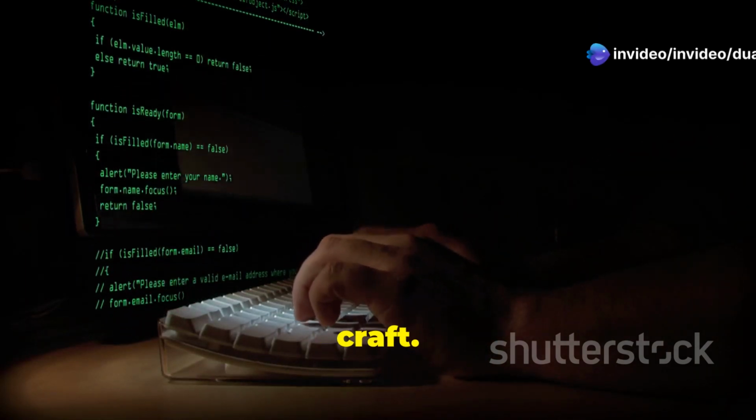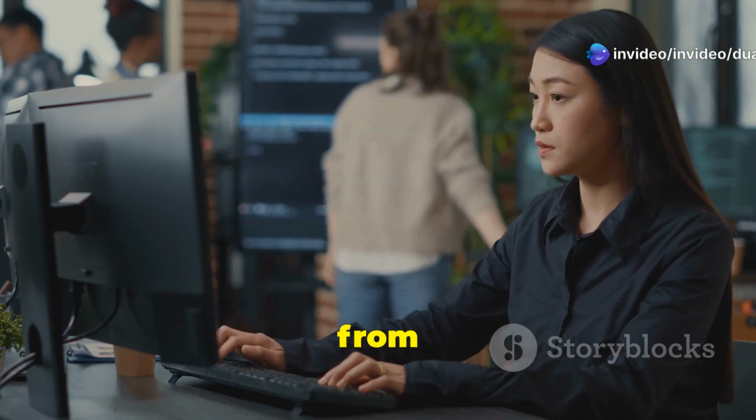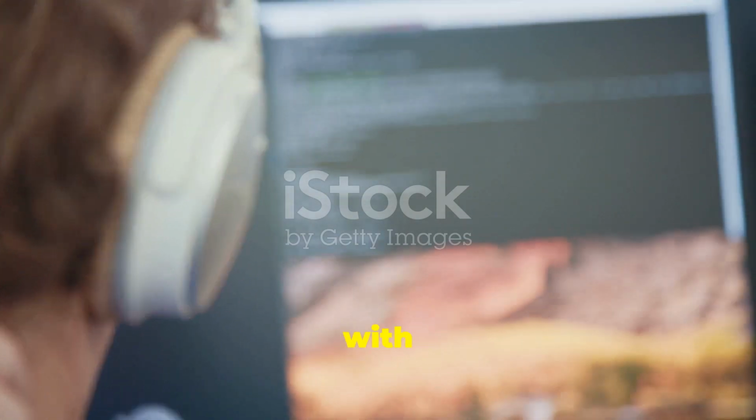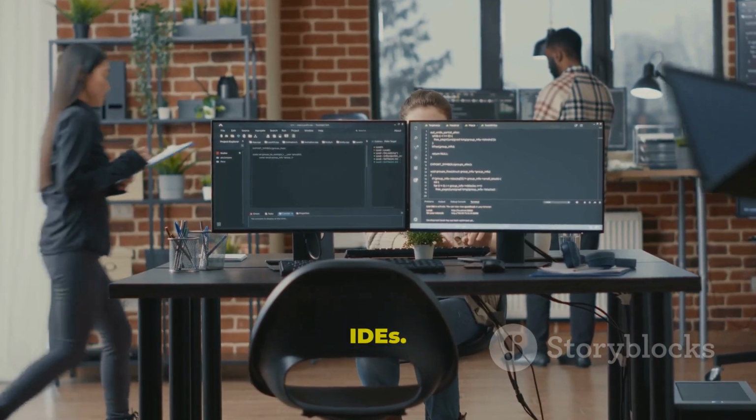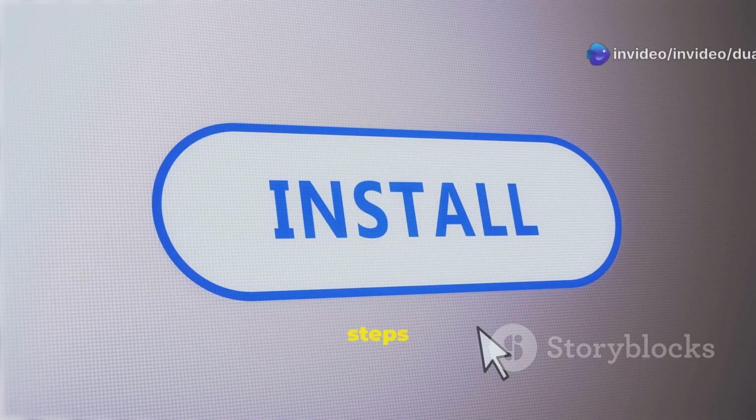Coding, it's a craft. Developers sculpt logic from pure thought. They build entire worlds with lines of text. Their tools have always been vital, from simple text editors to powerful IDEs. Now, a new contender steps onto this stage.